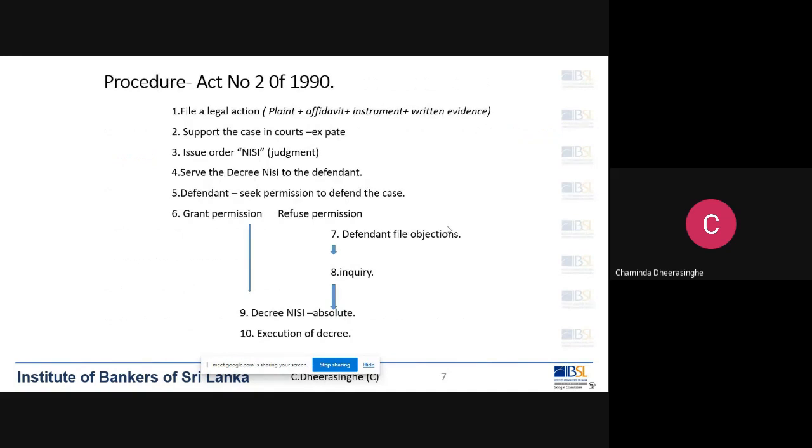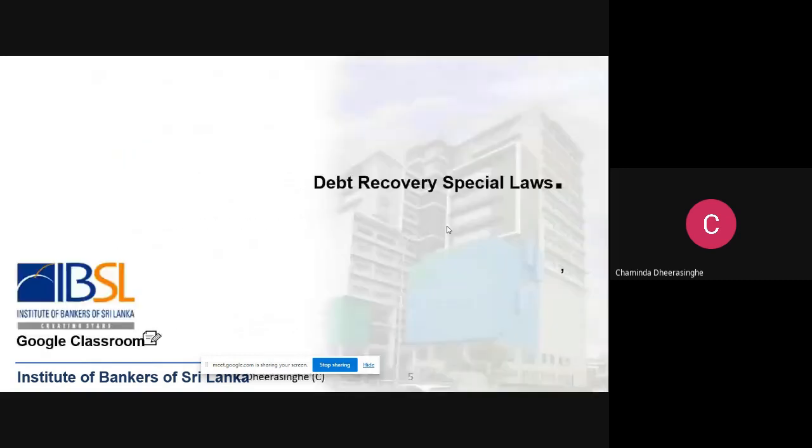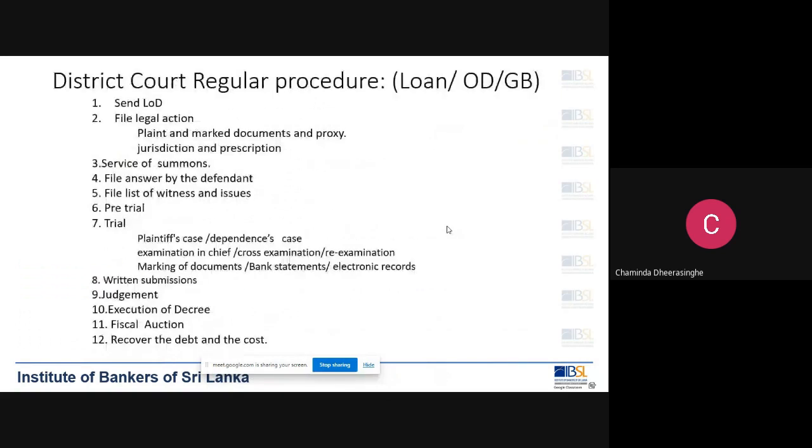So this is the procedure under Number 2 of 1990. Remember, it's a summary procedure under this. Before that, I will just show you the regular procedure, then you will remember the steps that we have to follow.